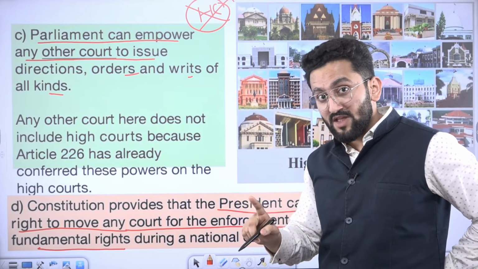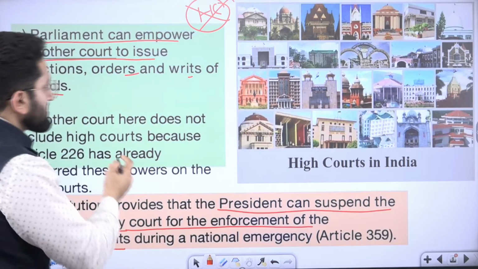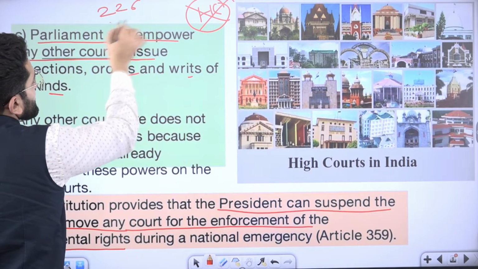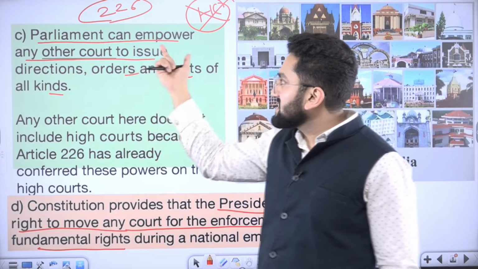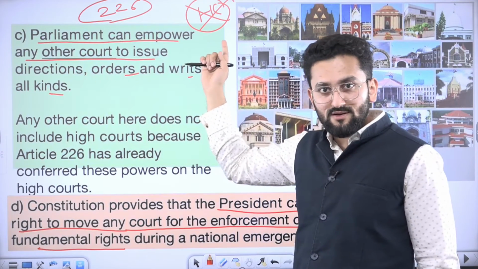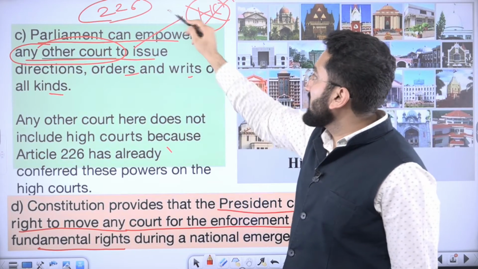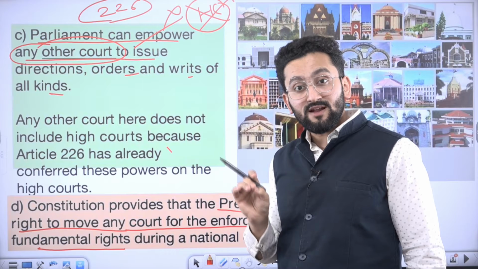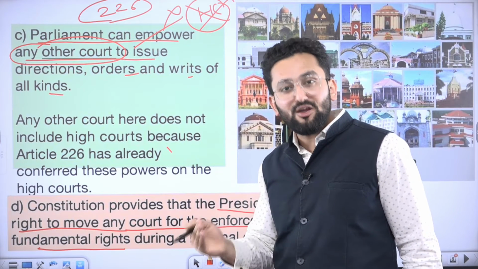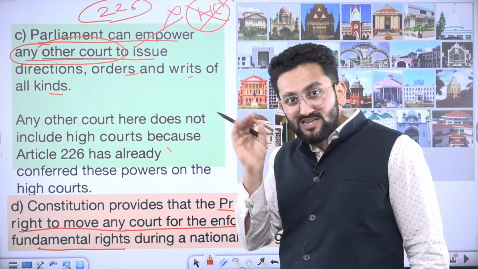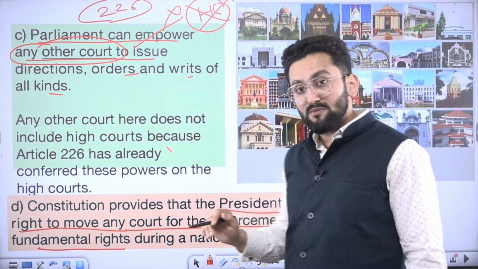The reason is because High Court already has power regarding fundamental rights using Article 226. Then why would the constitutional framers have added the third clause and referred to any other court as High Court? Right? So it means this "any other court" here is not High Court. Okay? It means it represents courts beyond Supreme Court and High Court. I hope this intricacy is clear to you now, right? Because these are the intricacies where UPSC plays.